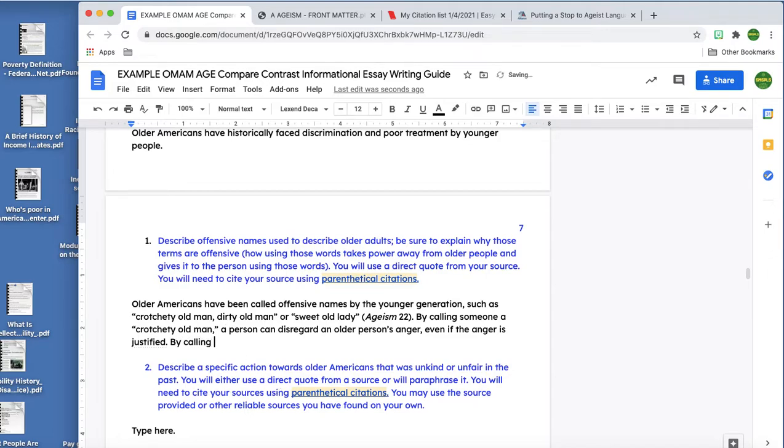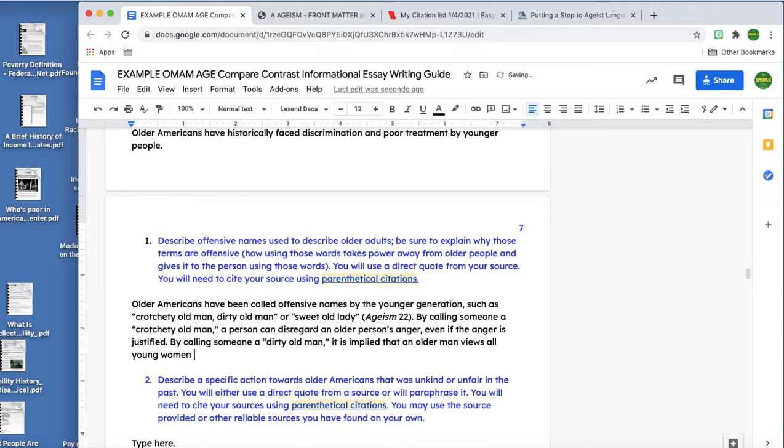By calling someone a dirty old man, it is implied that an older man views all young women as sexual objects, not human beings, which isn't fair or true. It's like, oh, all old men are just dirty old perverts. Well, that's not really reasonable or fair.